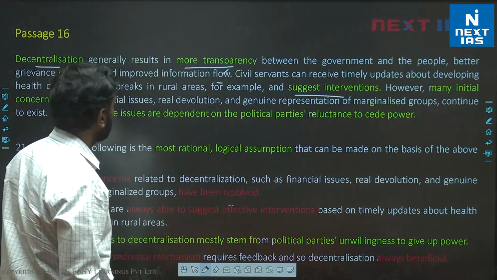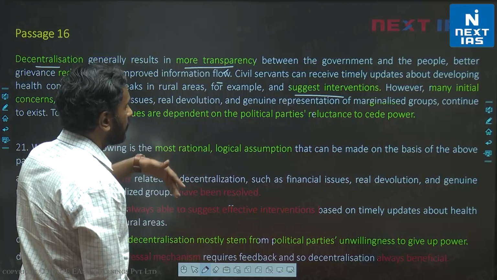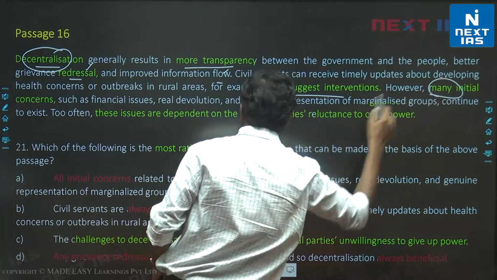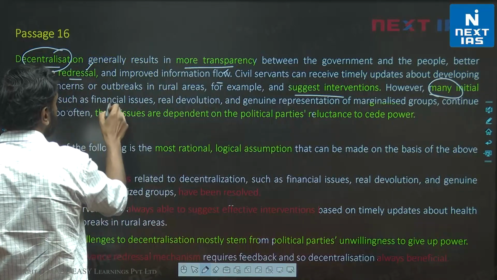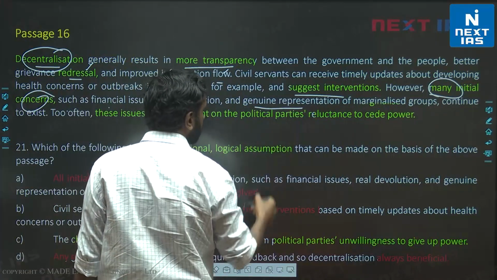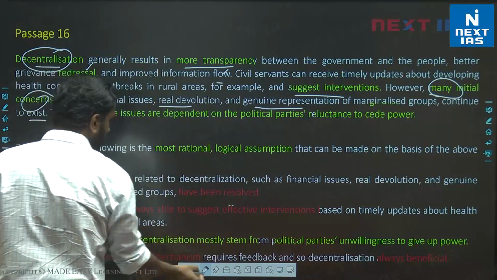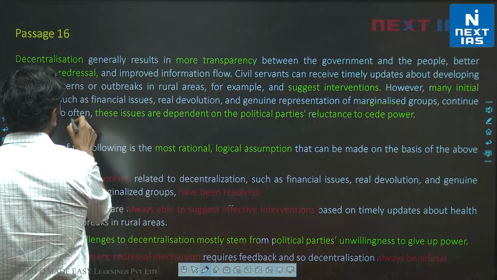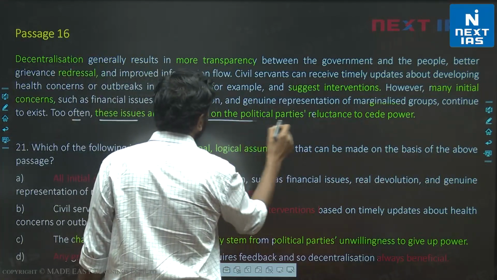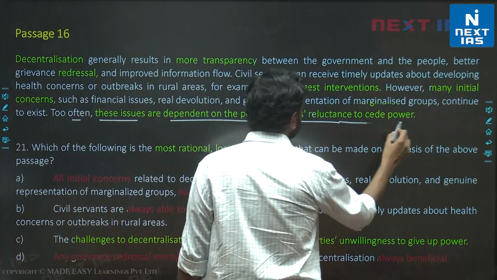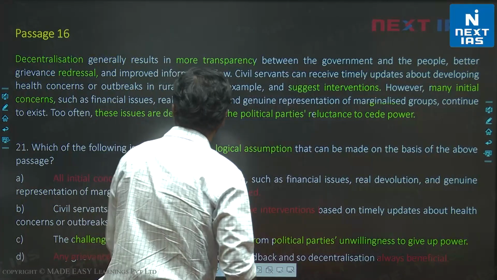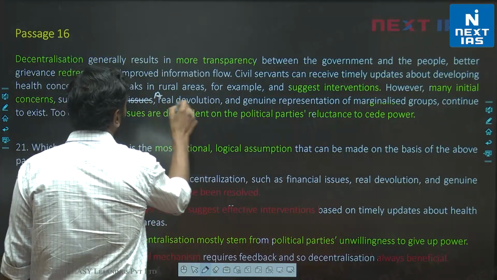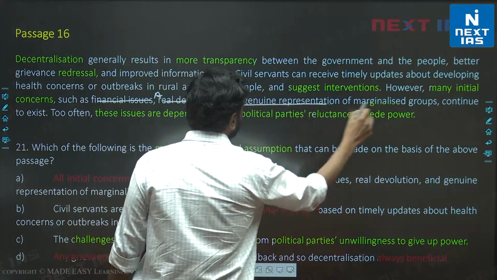However, many initial concerns are told to us. About decentralization, the author has many initial concerns, right? These concerns such as financial issues, real devolution, genuine representation, these continue to exist. These concerns still continue to exist, right? And too often, these issues are dependent on the political parties' reluctance to cede power. So these issues, all these issues, let's say issue A, B and C.